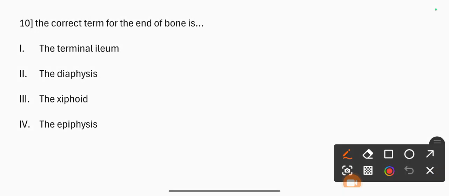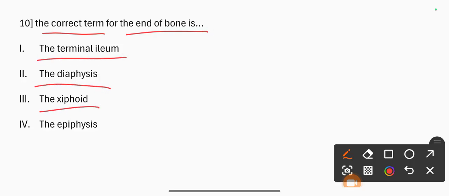Question number 10. The correct term for the end of the bone is the terminal ileum, the diaphysis, the periosteum, or the epiphysis.